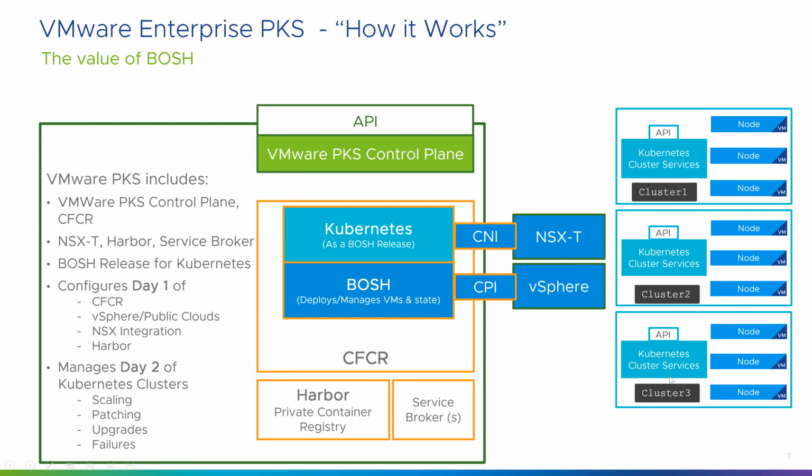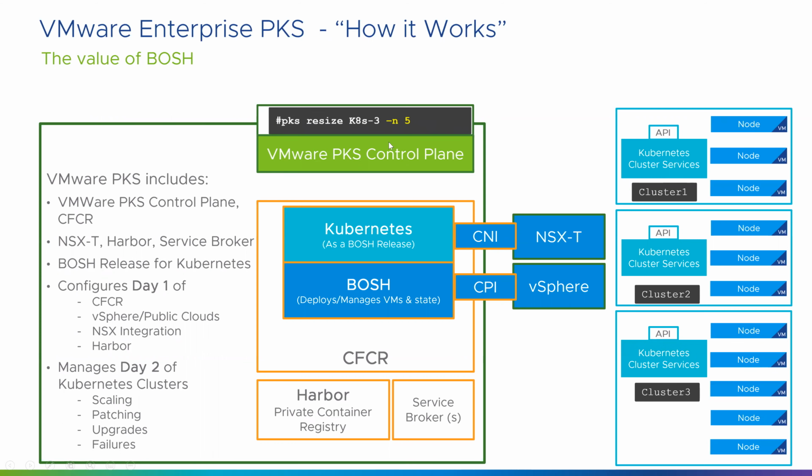with the cluster master. Now we have three nodes each, and as I said, each node can take up to 110 pods. So in total this is 330 pods. What if we cannot have 330 pods in one cluster? We want more. Then how do we do it? We don't have to delete the whole thing and create it with 5 nodes, but we have a resize option. In the resize option, -n is 5, which means the 4th and 5th worker nodes will get created. If you see now, cluster 3 has 4th and 5th nodes extra.